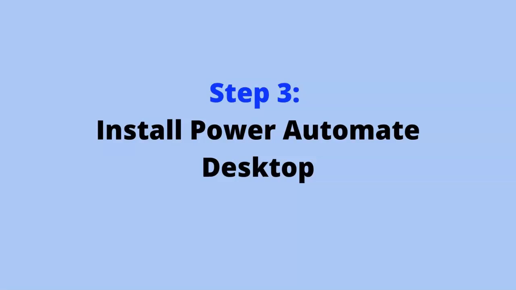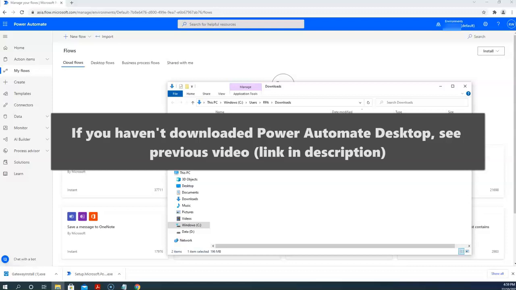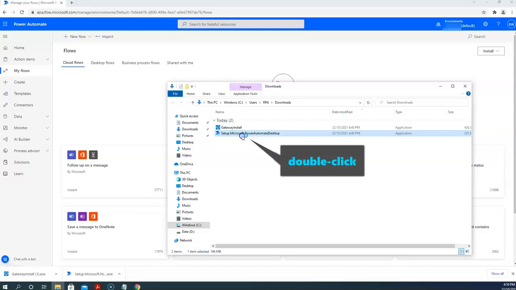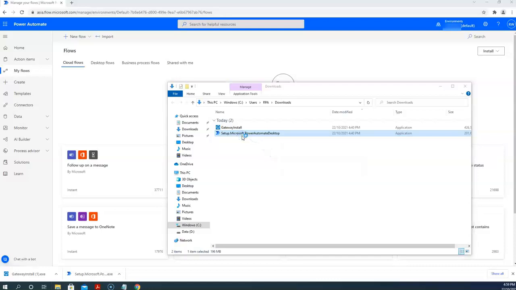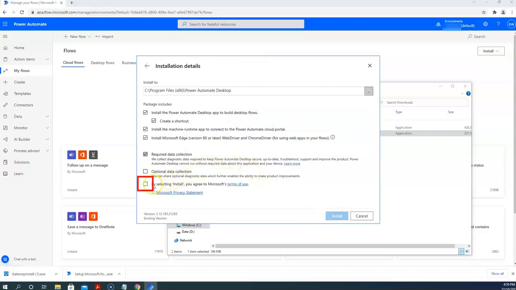Right, so I will install Power Automate Desktop first. Double click this, click next, and select the last option. Make sure you're at the correct directory and click install.